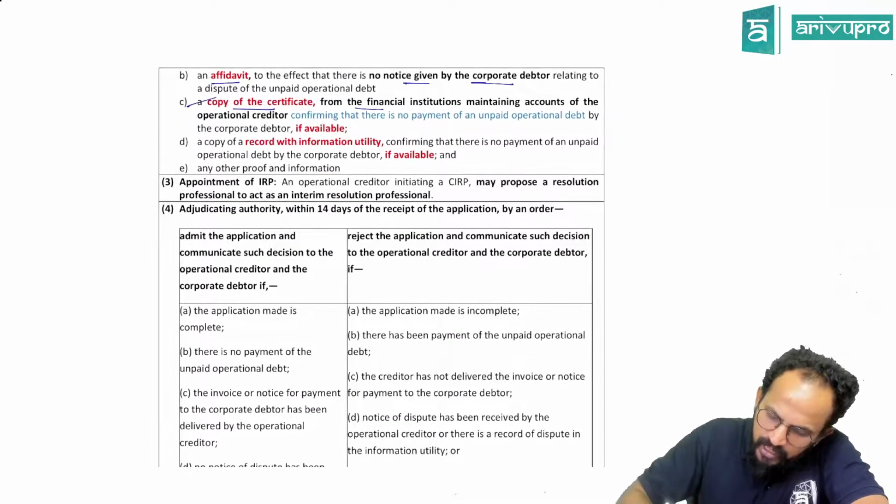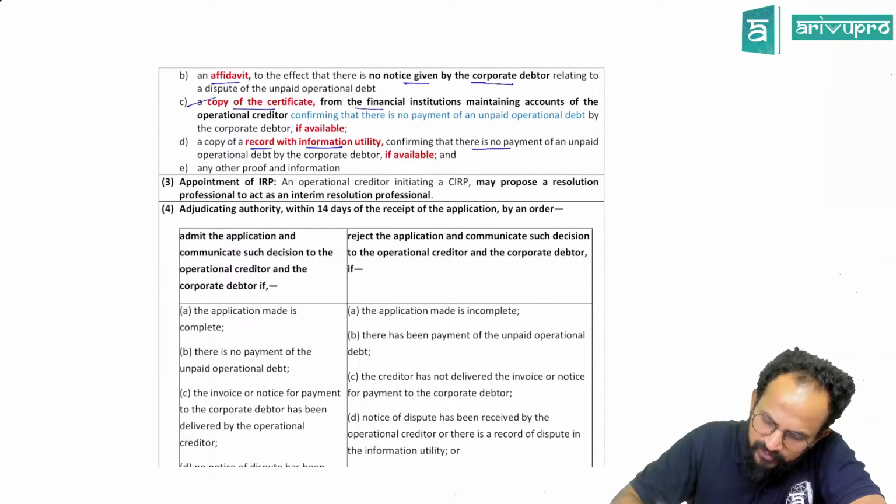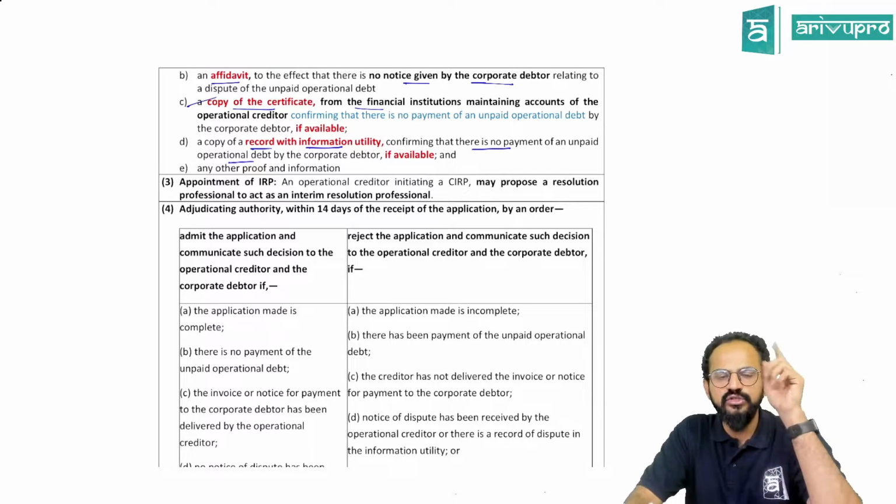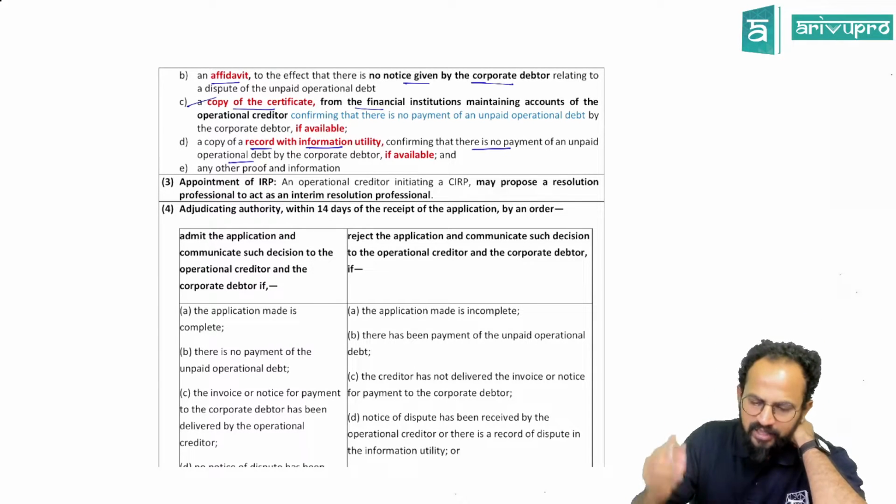Next one, people. A copy of a record with information utility confirming that there is no payment of an unpaid operational debt. We saw this also. Next one, people. Any other proof and information.